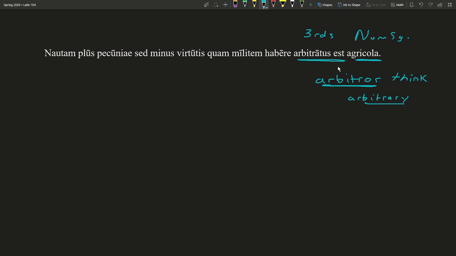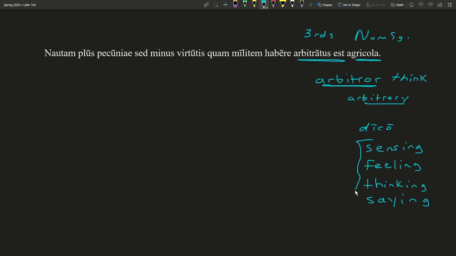So arbitror is one of these other types of verbs. We've only seen so far verbs like dico introduce indirect statement, but you can actually have all types of different verbs. If the verb has anything to do with sensing, feeling, thinking, saying, so there's all sorts of different types of verbs that may introduce this sort of sentence.